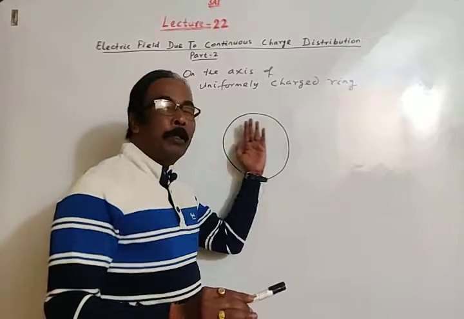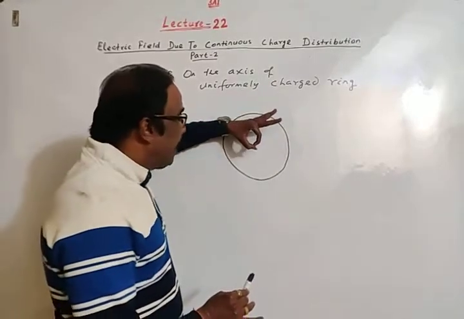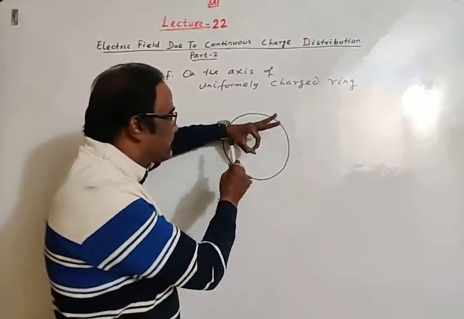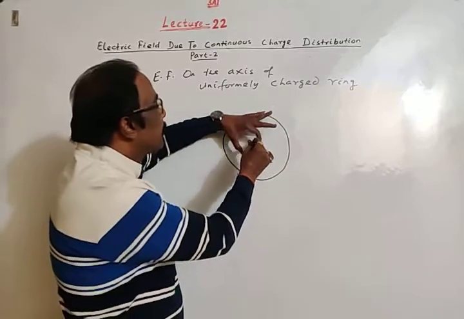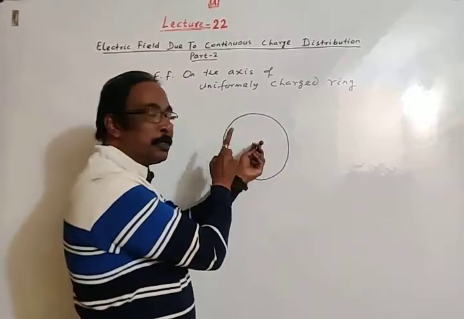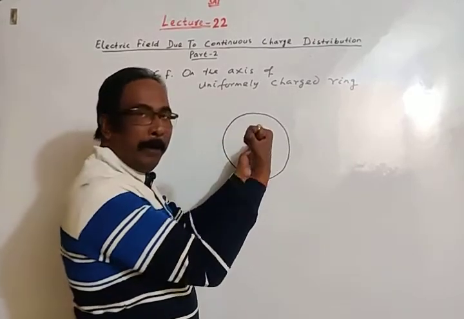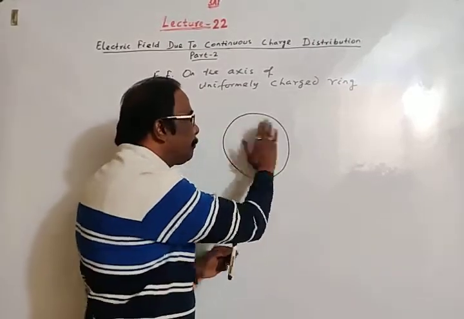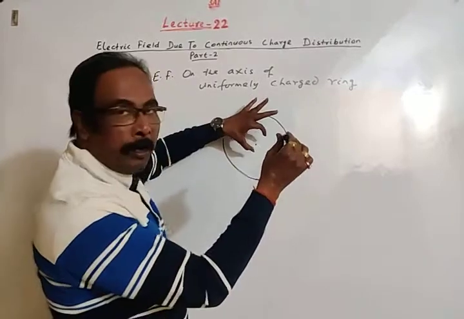This is the plane of the ring. If I have kept the ring like this, then this will be the axis of the ring. The axis of the ring passes through the center of the ring and is perpendicular to the plane of the ring. So this is the axis of the ring.